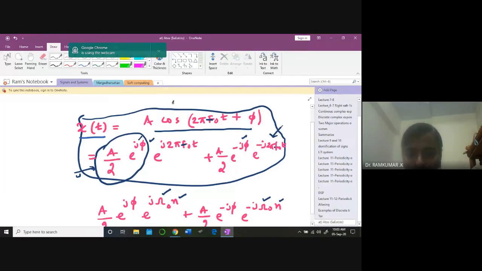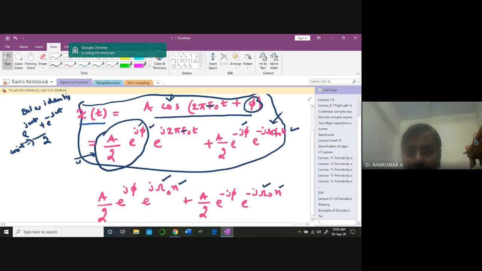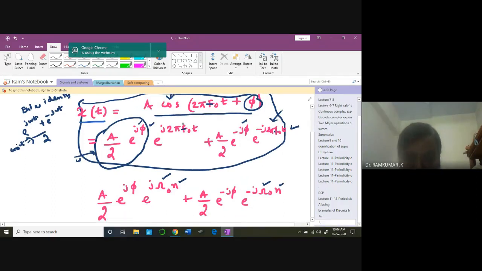I am writing the cos waveform in terms of the Euler identity. I hope you can recall that: cos omega t is e power j omega t plus e power minus j omega t, divided by 2. So naturally, I am writing that term as a by 2 e power j phi, e power j 2 pi f naught t, plus a by 2 e power minus j phi, e power minus j 2 pi f naught t. Is it clear?